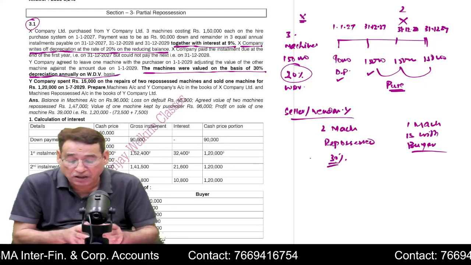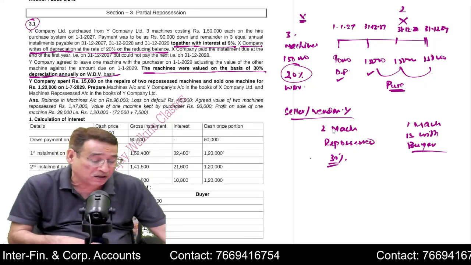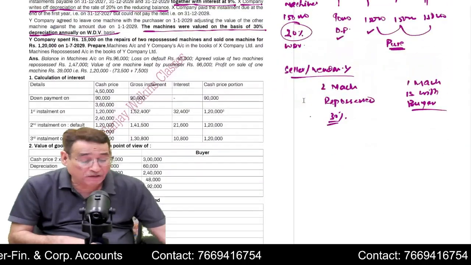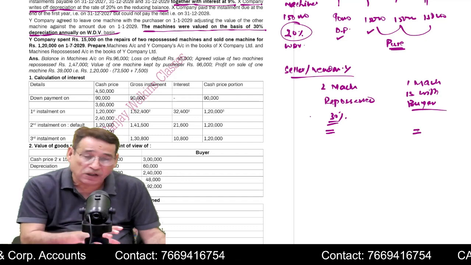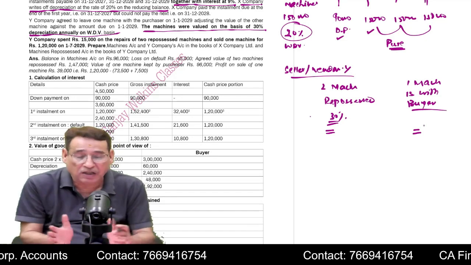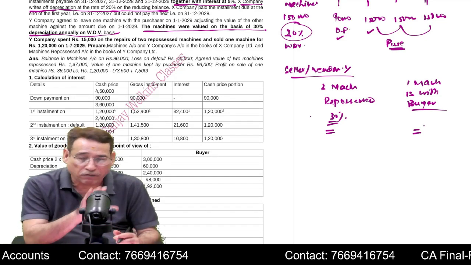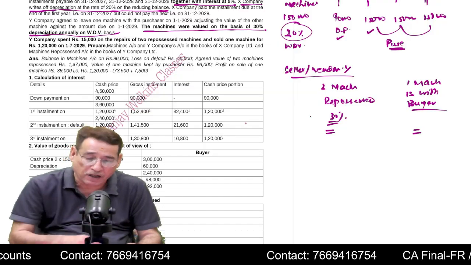So generally in this sort of question, you will be asked, correct? What is the value of the machines repossessed? What is the value of the machine which is left with the buyer? So generally, you will be asked to do only the workings. You will not be asked to prepare the ledger accounts.